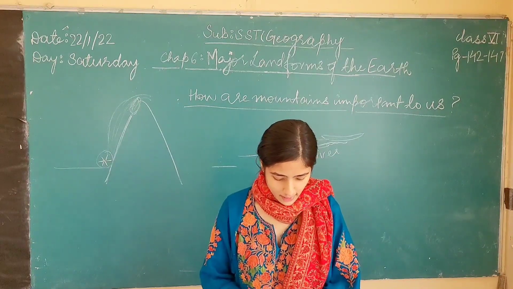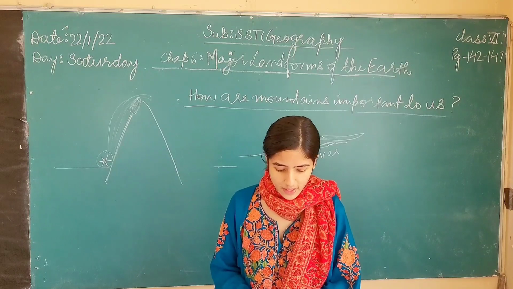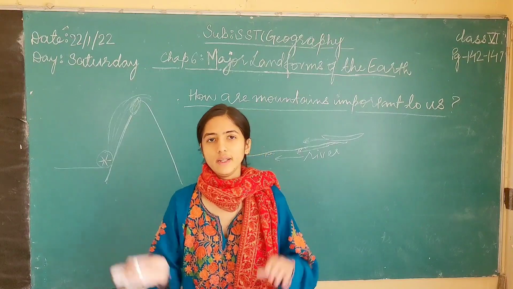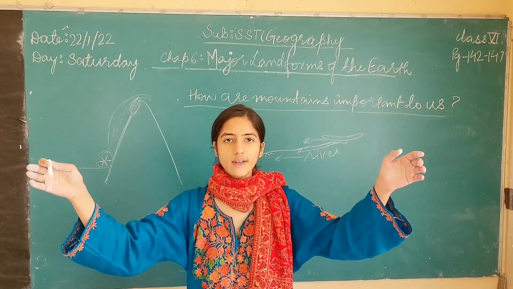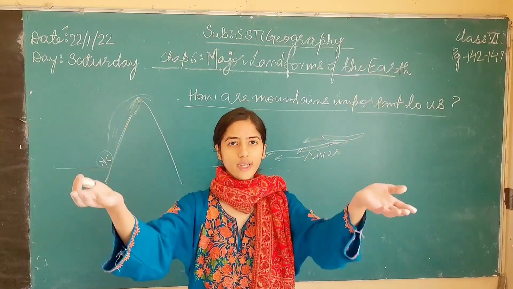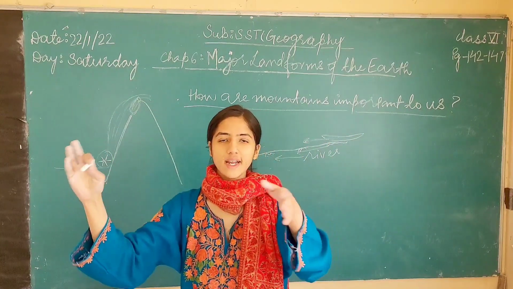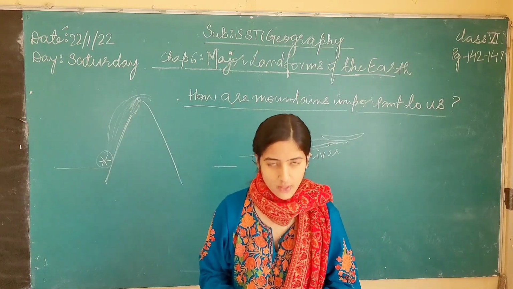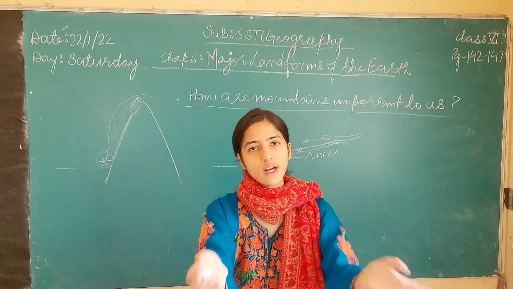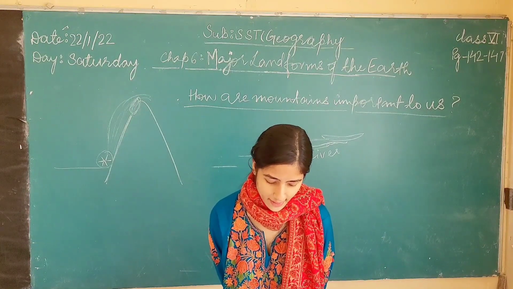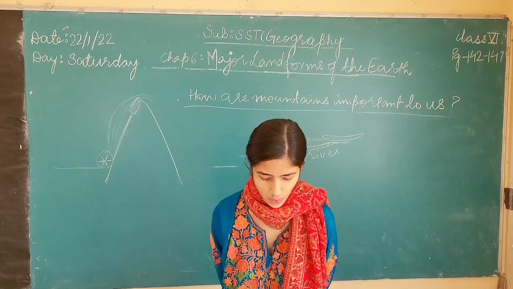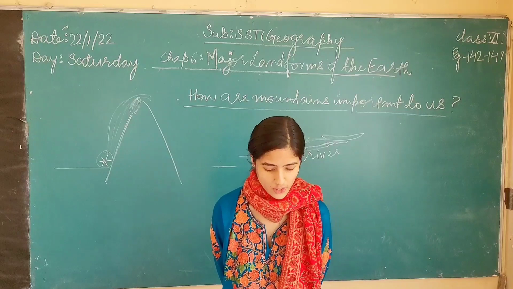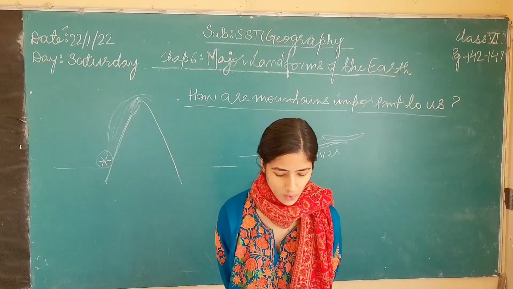Then there is paragliding. Paragliding, we all know that it means to jump down a mountain with a parachute. The parachute is like this, and the people jump down the mountain, and it glides over the valleys and the hills, and finally they land on the ground. Then there is skiing, trekking. Trekking means walking long distance on foot. So these are the famous adventure sports which are being done on the mountains.